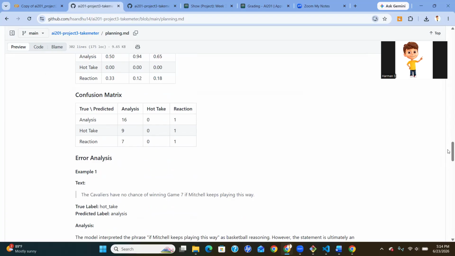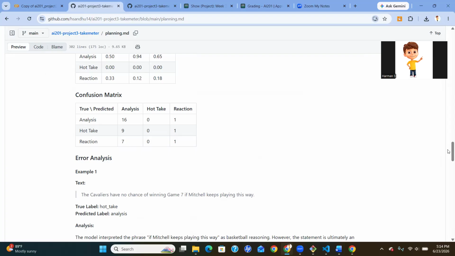So the confusion matrix makes the model's behavior much easier to understand. The model correctly classified 16 out of 17 analysis examples. However, it classified 9 out of 10 hot takes as analysis. It also classified 7 out of 8 reactions as analysis, which tells us that the model developed a strong bias toward predicting analysis.